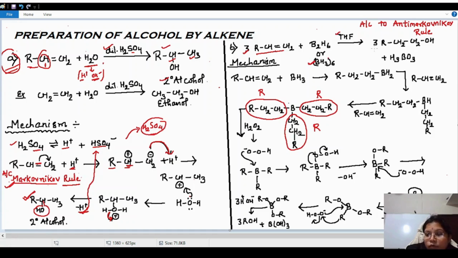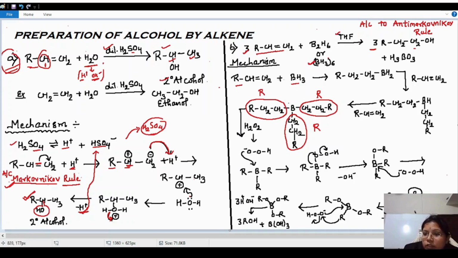tetrahydrofuran. What product will we get? Instead of getting a secondary alcohol like in the earlier cases, in this case we are getting a primary alcohol. So we have to see the mechanism of how this primary alcohol will be formed. Okay, so see here, this is our alkene, and in this case the alkene is reacting with the boron hydride.